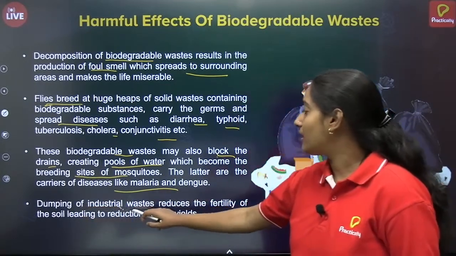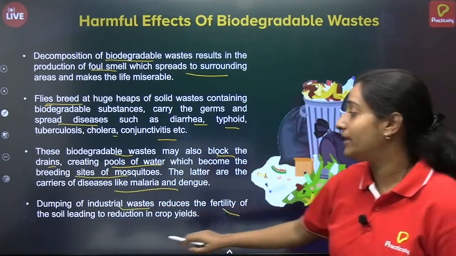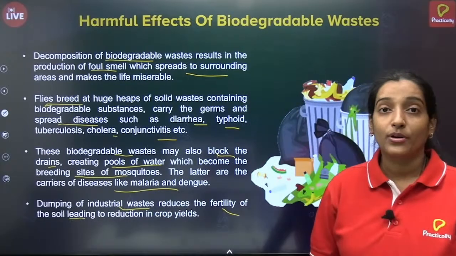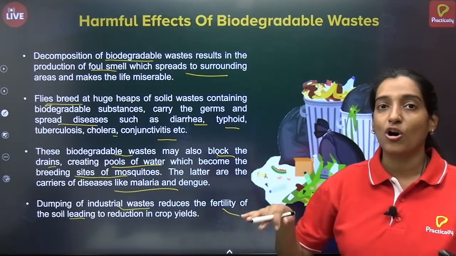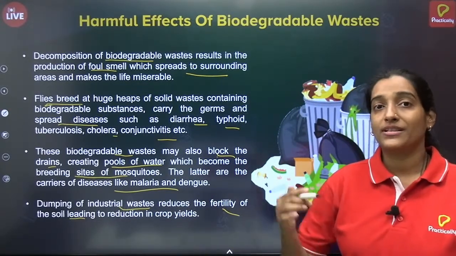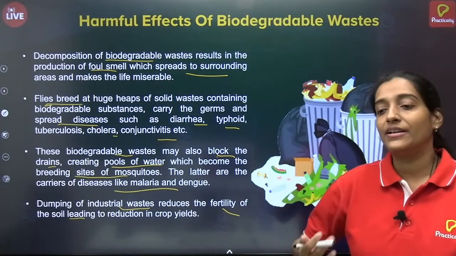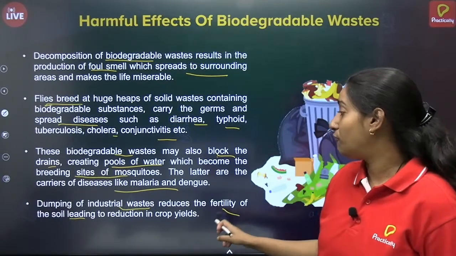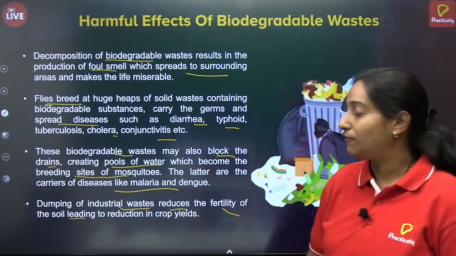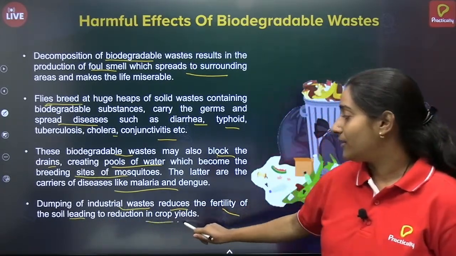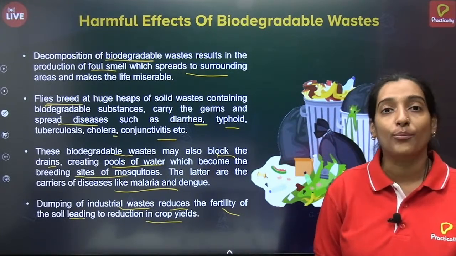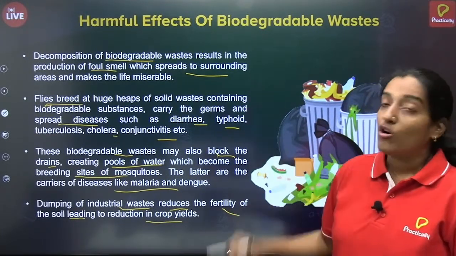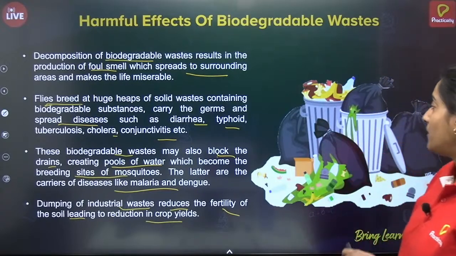Also, dumping of industrial waste will reduce the fertility of soil. Why? Because if an excess amount of material is on the soil, microorganisms cannot directly convert it, correct? They will take lots of time. And this may ultimately lead to a reduction in the fertility, and then that will lead to a reduction in crop yields. So these are all the harmful effects of biodegradable waste.